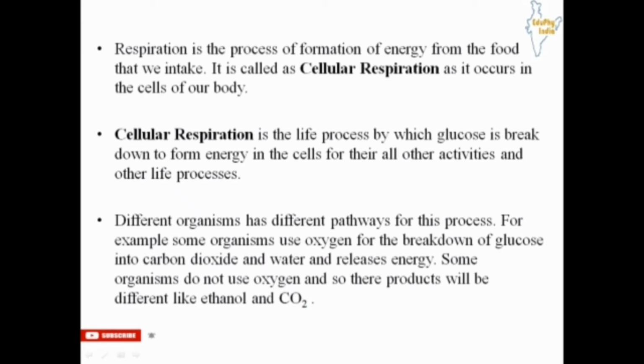Now different organisms have different pathways for this process. Different organisms acquire different pathways for the respiration process depending on their organizational structure, their requirement, environmental conditions, etc. For example, some organisms use oxygen for the breakdown of glucose into carbon dioxide and water, and it releases energy. So this is one of the pathways for the respiration process. What is the other pathway?